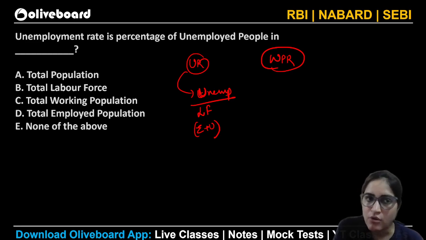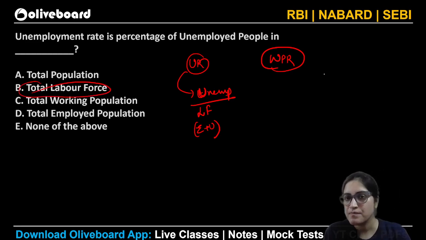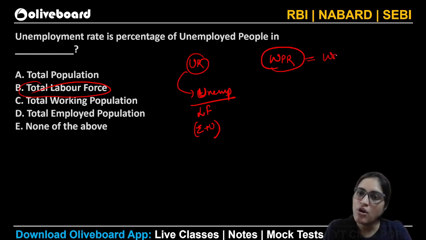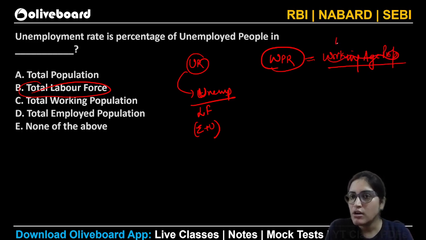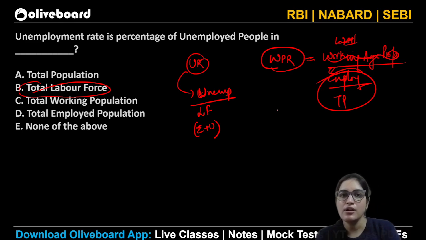So in the denominator, you will always write the total labor force. In the worker population ratio, you will always write in the numerator the working age population, or the workers, the employed you can say, divided by the total population. So that's what your worker population ratio means. I hope it's clear to you all. Anything if you want to ask?